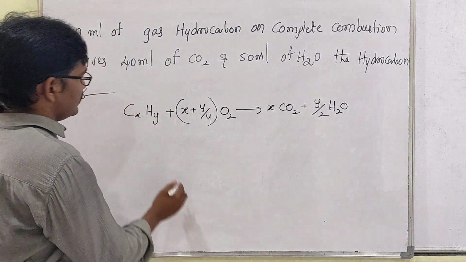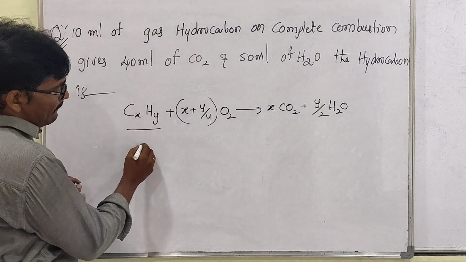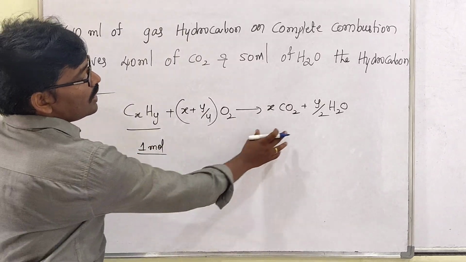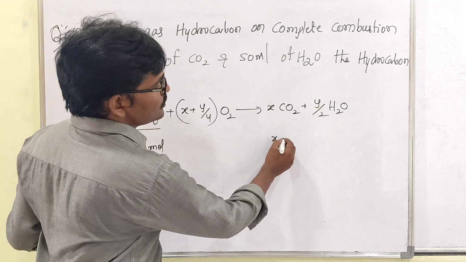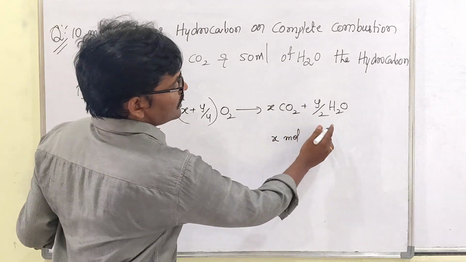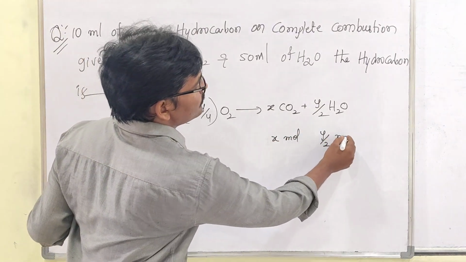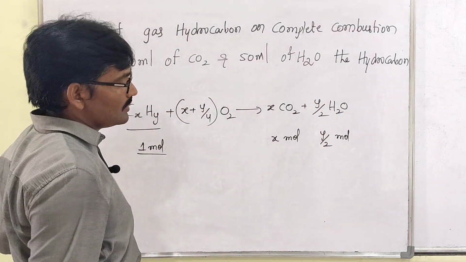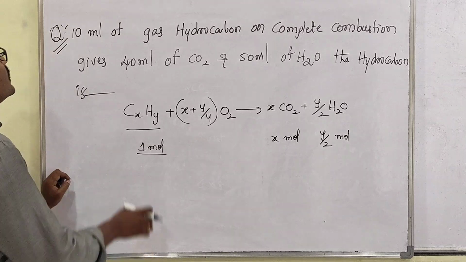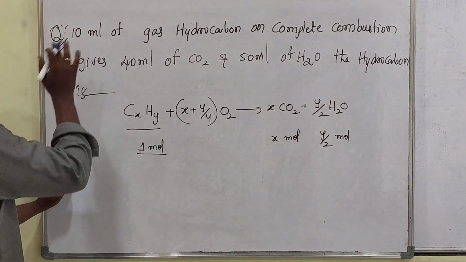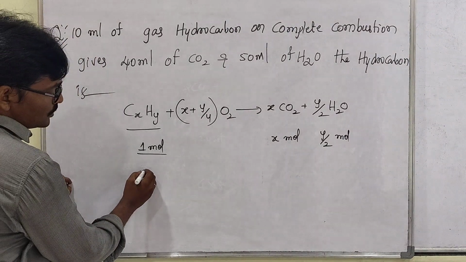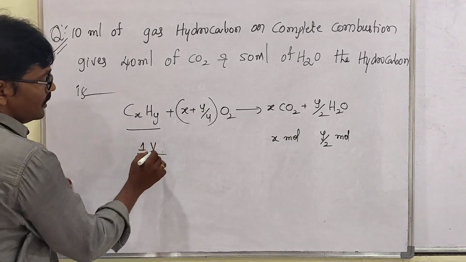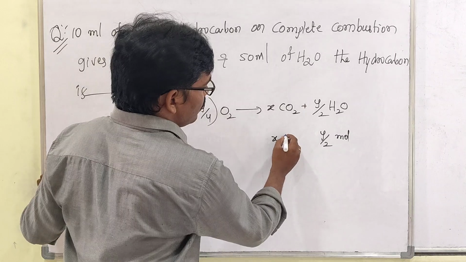Here only 1 mole is there. How many moles are there? Only 1 mole. 1 mole produces how many moles of CO2? x moles of CO2 produced, and y/2 moles of H2O produced. Clear? Right. So now if you take 10 ml, actually this is 1 volume. If you take one volume in liters, this becomes x volume.